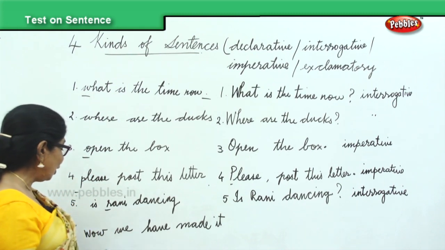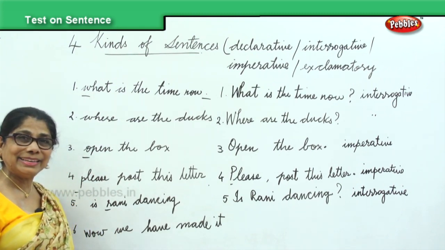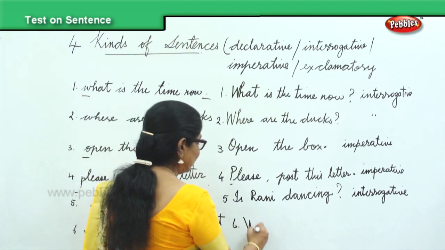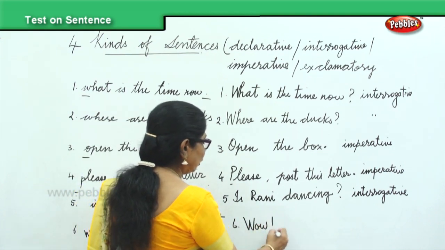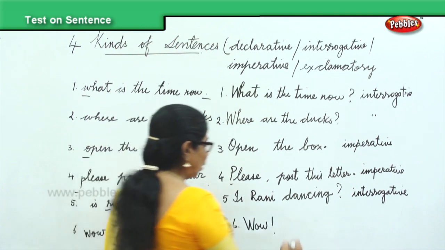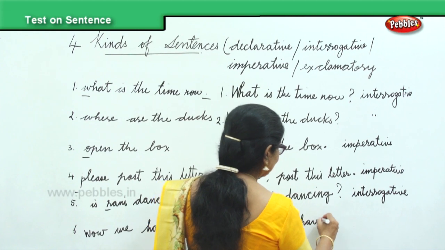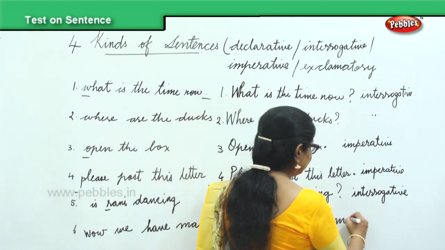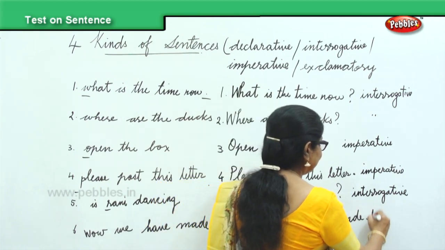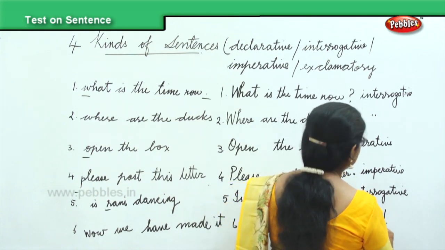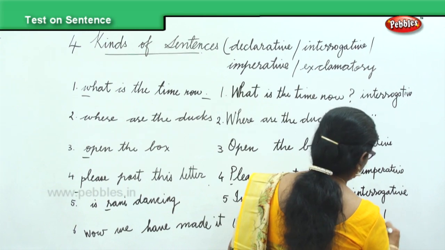Look at the last one. Wow, we have made it. Last one, the sixth one is, wow. W capital. Wow, exclamatory mark. Wow, we have made it. What is it? It's an exclamatory sentence. Okay?